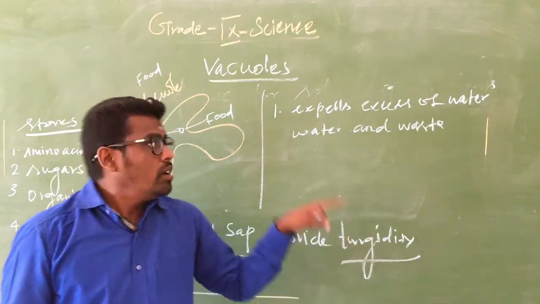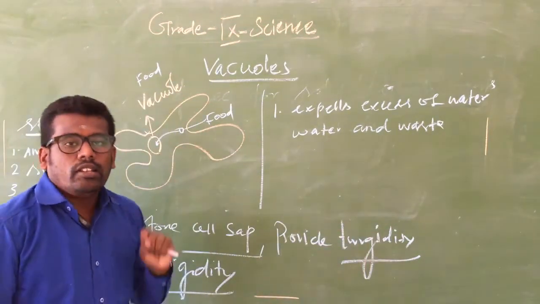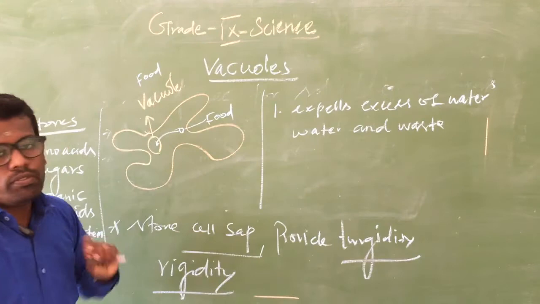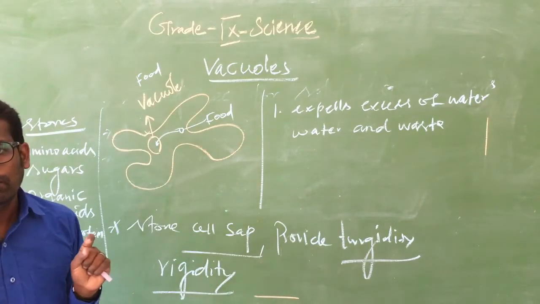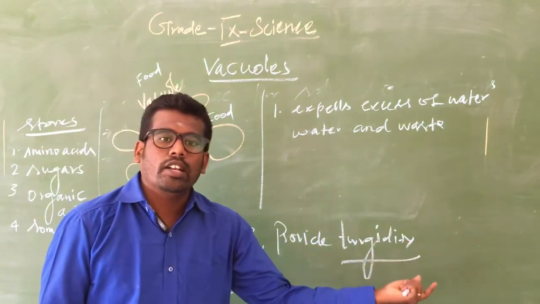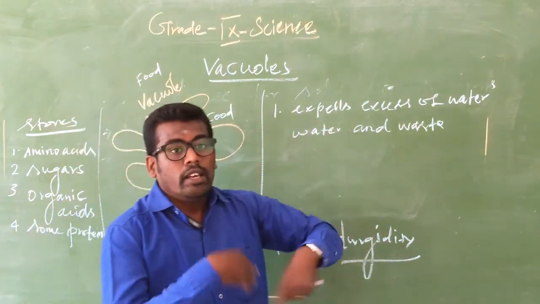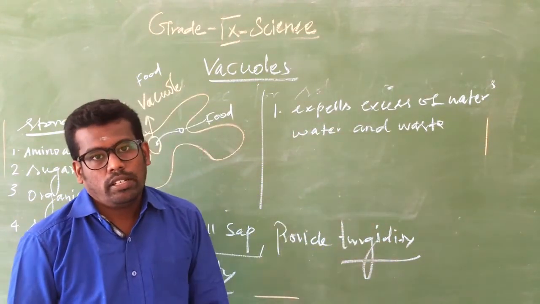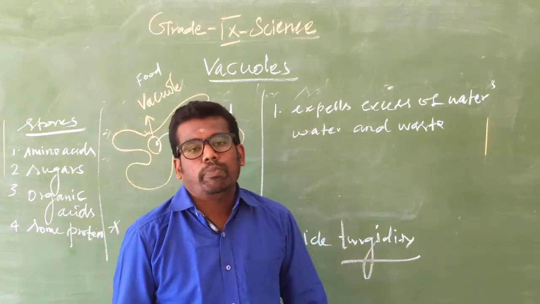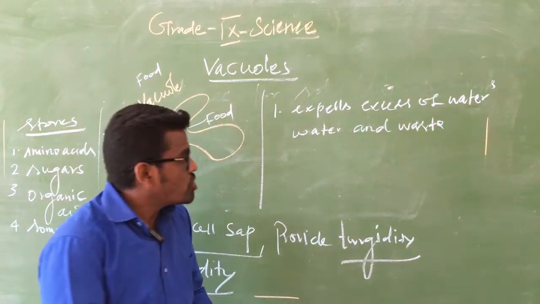In amoeba there is a vacuole which stores the food. It is called a food vacuole. In other unicellular organisms, it is also involved in expelling or releasing the excess water and waste material.